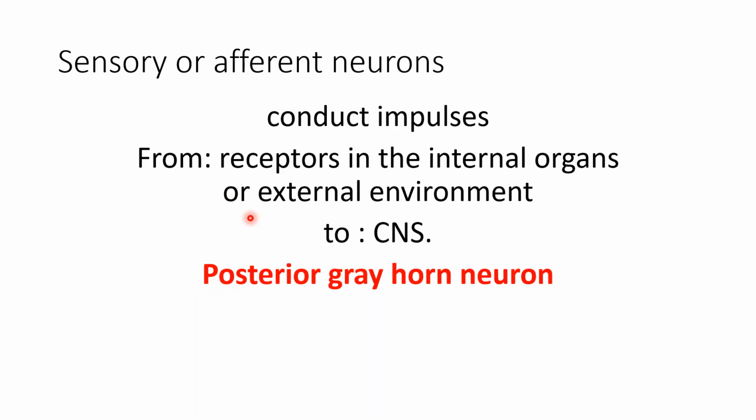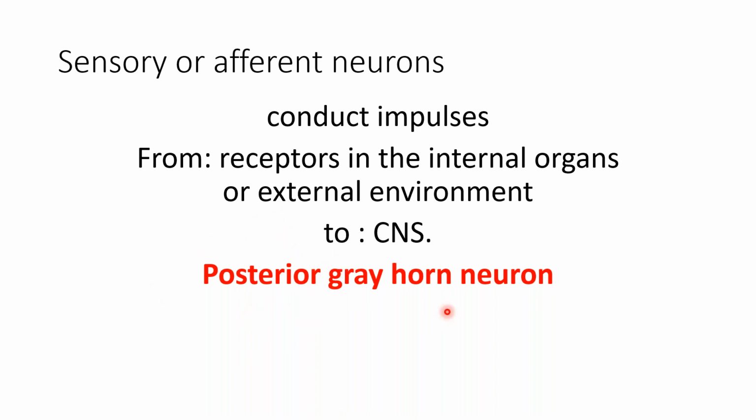Sensory neurons will conduct the impulses from the receptors in the internal organs or from the external environment. We have sensory receptors in the skin. You must have done this in your physiology also: the pain receptors, the pressure receptors, or you will do it in the tracts when we do them. So from the external environment as well as from the internal organs, the sensory afferent neurons convey the impulses to the central nervous system.